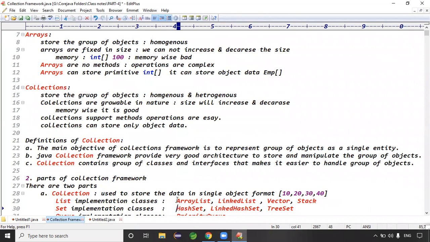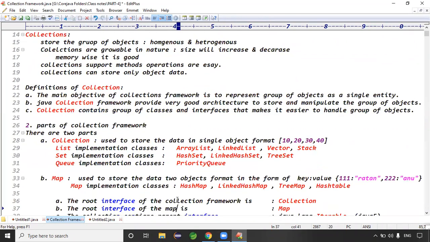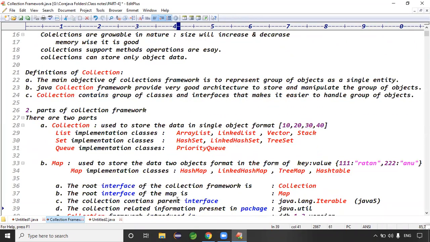So we are discussing the collection framework. What is the purpose of the collection framework? Guys, the main purpose of collection is representing a group of objects as a single entity. The Map also comes under the collection framework only, but Map is a separate part, not a Collection. Collection is a completely different part, Map is separate.